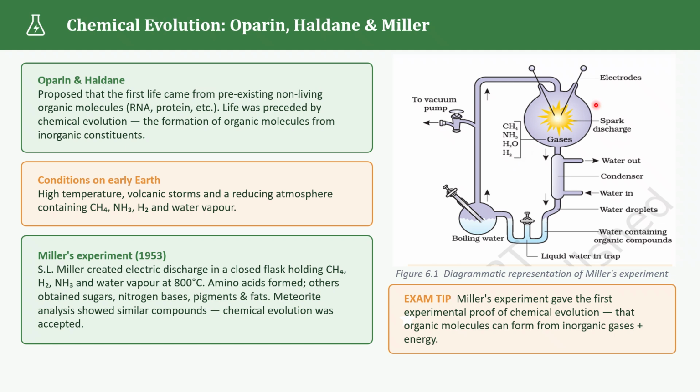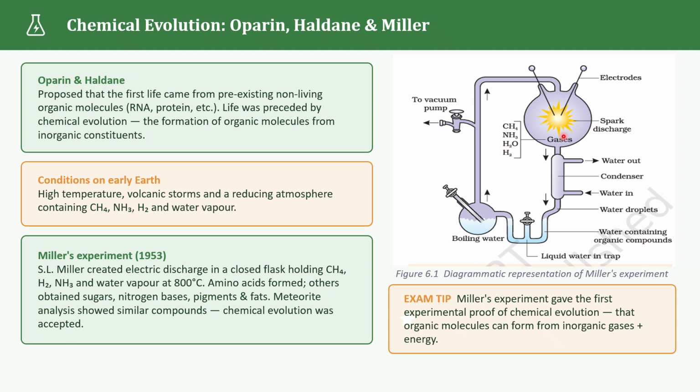He then passed electric sparks through the setup. Why did he use these electric sparks? The electric spark stimulates the energy that would have been provided by lightning on early Earth. Thunder, lightning and all. So after running the experiment, Miller observed the formation of amino acids.